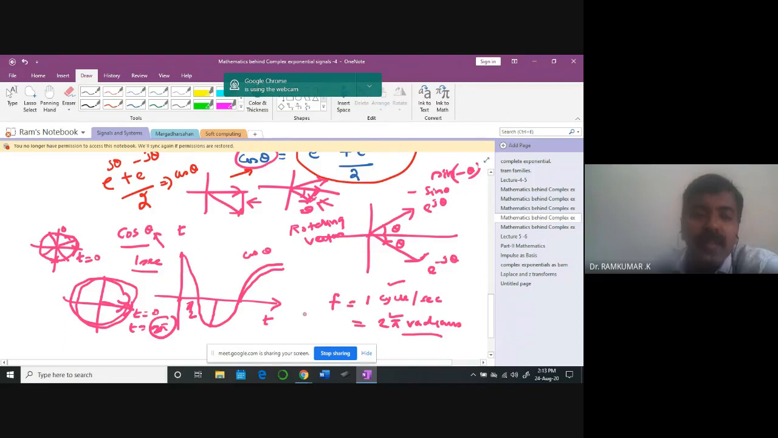What's the time period then? Time period is then 2 pi by t. That's the time period, and that's the frequency. So the time period is equal to what? 1 second. In order to get this, the time period is equal to 1 second. So in 1 second, it covers 2 pi radians. So that's the time period.